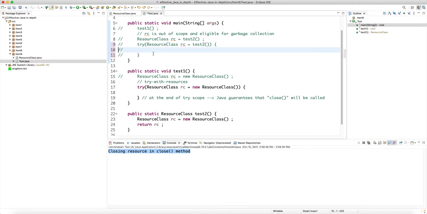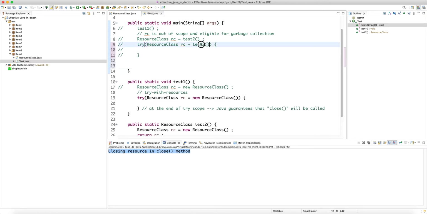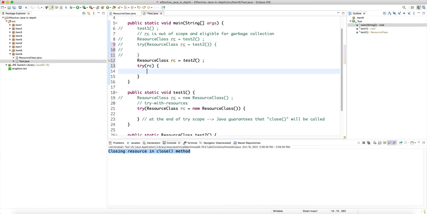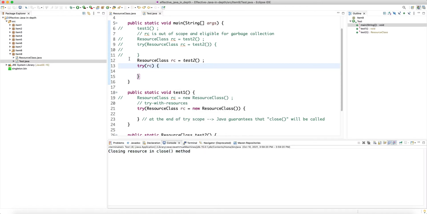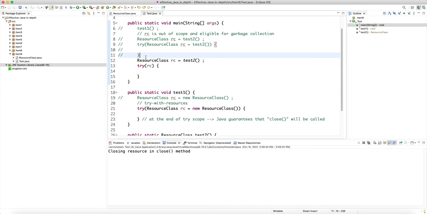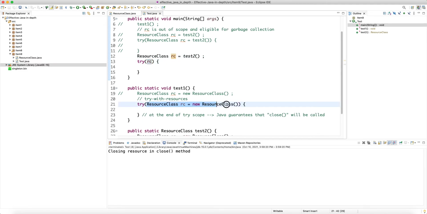What about, basically, we create the resource outside and then try to call the try on this? Does this work? And the answer here is, let's run this. Yes, this works. And this only works from the recent versions of the JDK. I'm using JDK 15. If you use older versions of JDK, this construct did not work, which means the reference has to be initialized inside the try argument, right? Just like this or the other one.